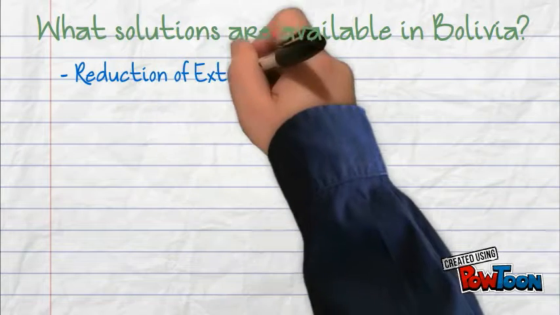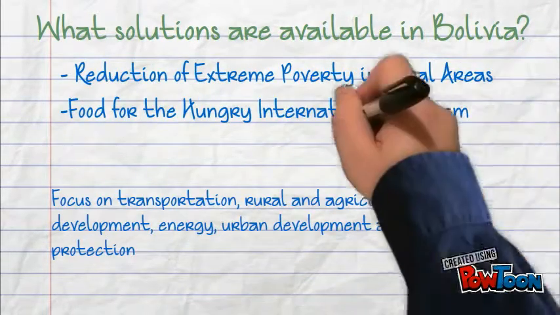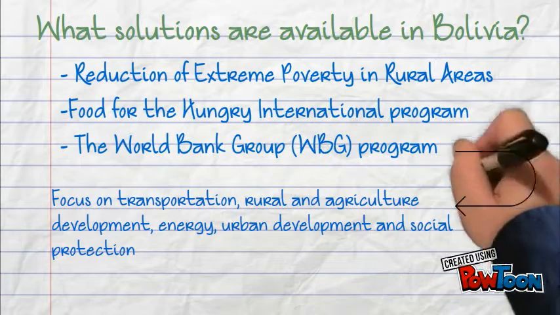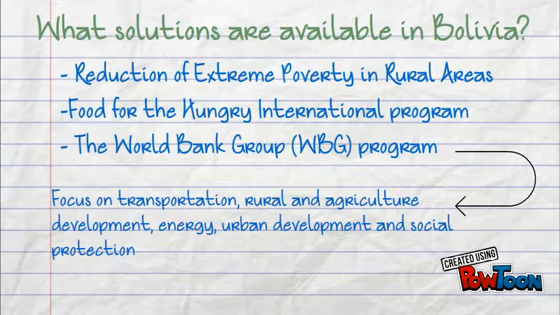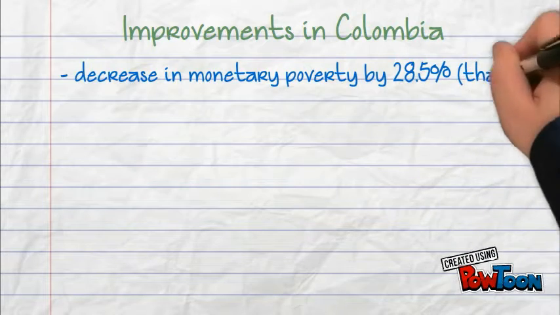Meanwhile, Bolivia has a project called the Reduction of Extreme Poverty in Rural Areas. This works to improve the necessary infrastructure and services, as well as provide food to rural communities. Food for the Hungry program helps to reduce health issues, and the WBG supports energy, urban development, climate change, employment, and social protection. With these solutions, there has been some improvement seen in both Colombia and Paraguay.